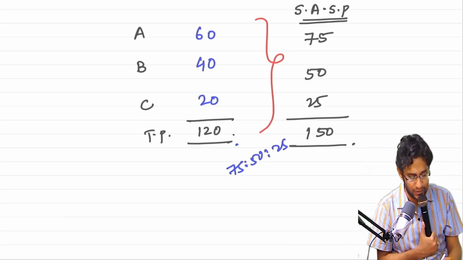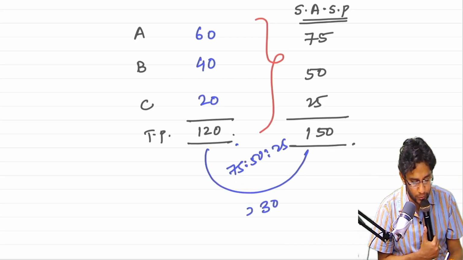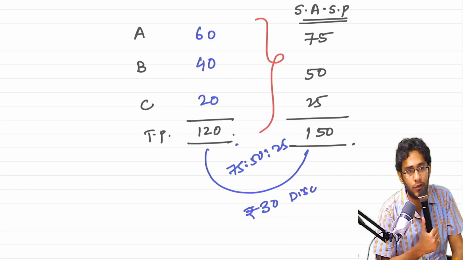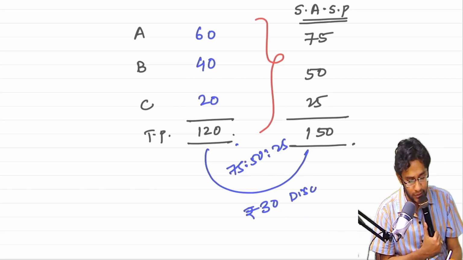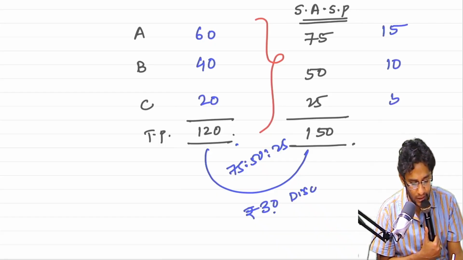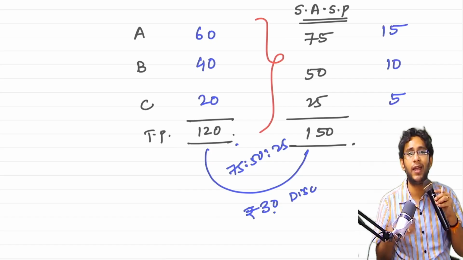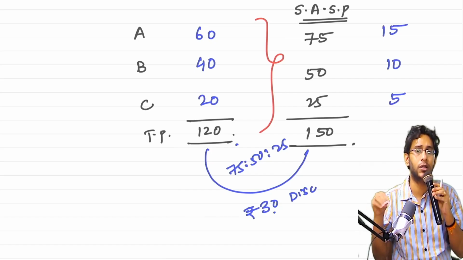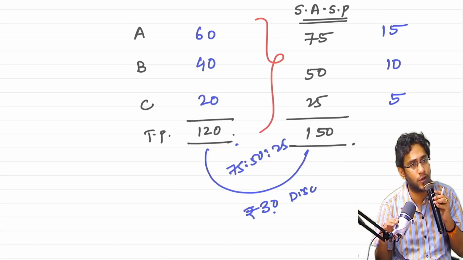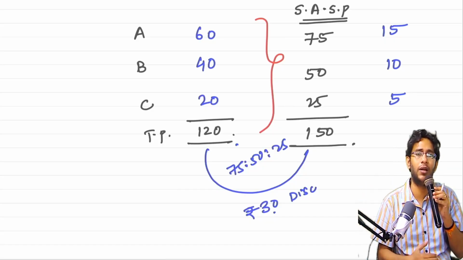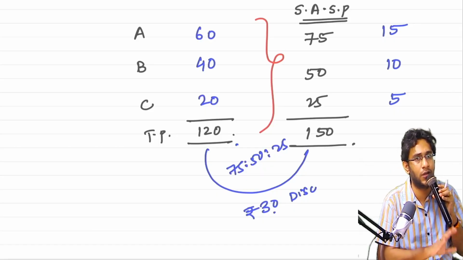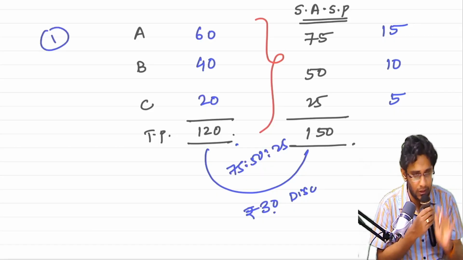By doing this, whatever discount is there, 30 rupees, indirectly can I say the discount also got allocated in the ratio of standalone selling price? Right. So 30 also actually got allocated as 15, 10 and 5. So allocating discount in the ratio of standalone selling price is as good as allocating transaction price in the ratio of standalone selling price. So whenever you allocate TP in SASP ratio, knowingly or unknowingly, you are also allocating the discount in the same ratio. First observation.